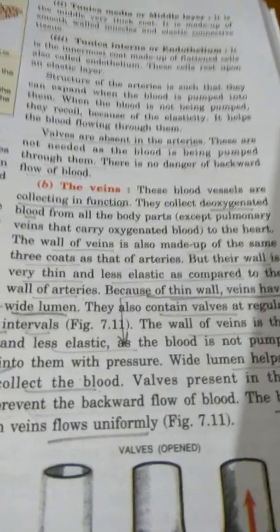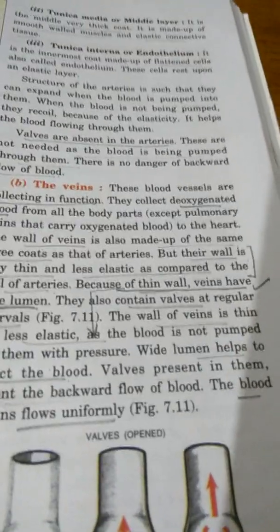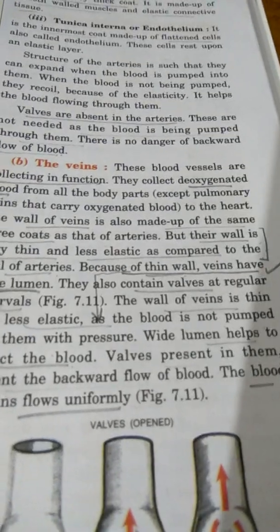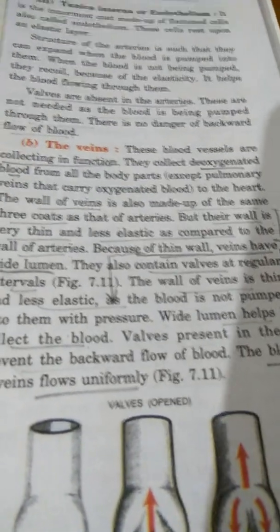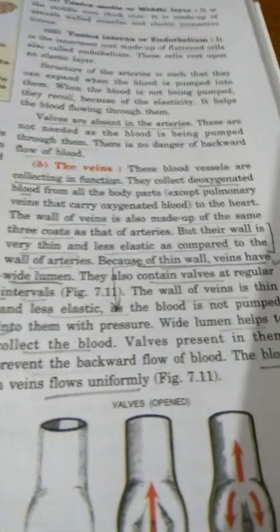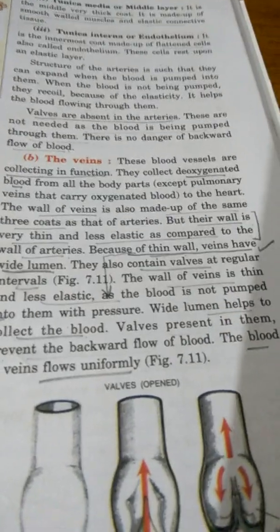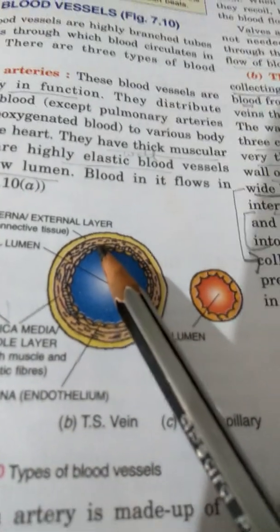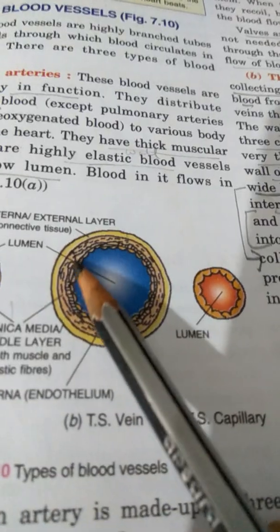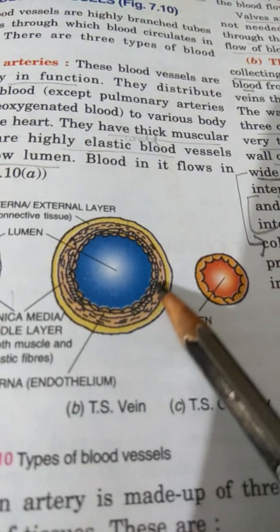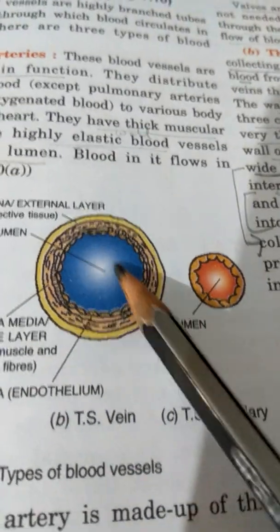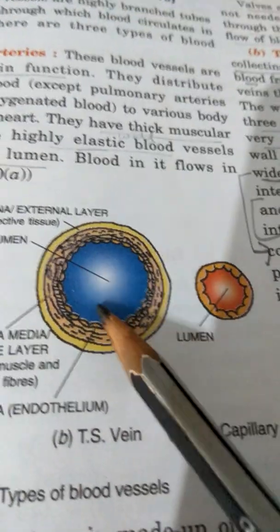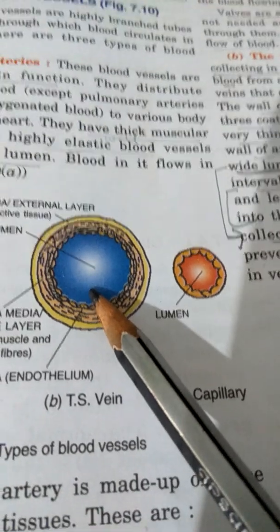And pulmonary vein is the only vein which carries oxygenated blood from the lungs to the left auricle of the heart. Now, the walls of vein is also made up of these three layers. That is the outermost connective tissue layer, then the middle muscular layer, and the innermost single-celled wall layer, which is called as endothelium, and this blue color space that they have shown is the lumen.